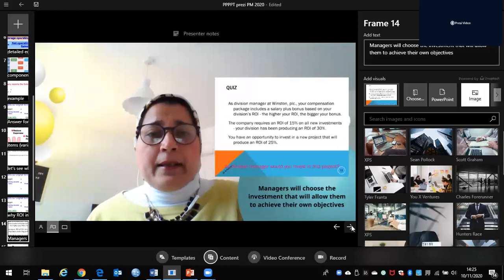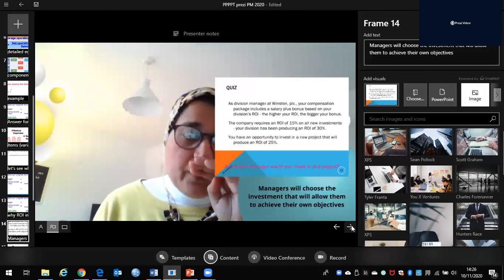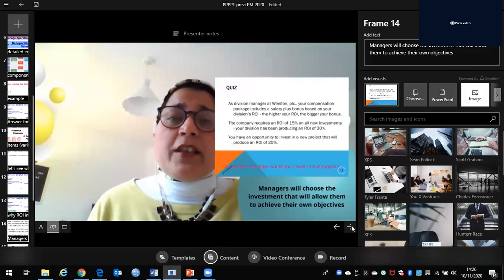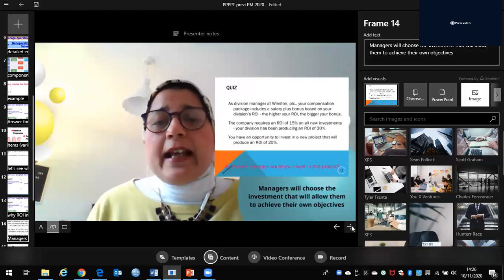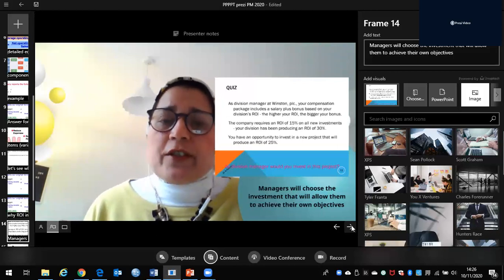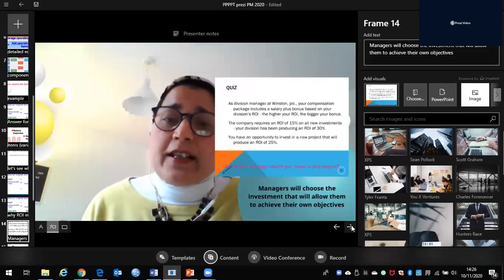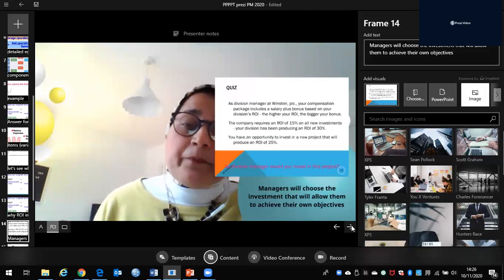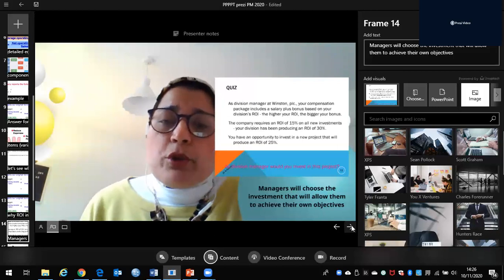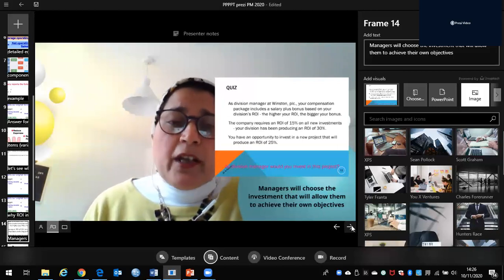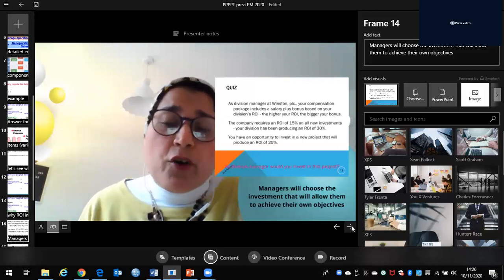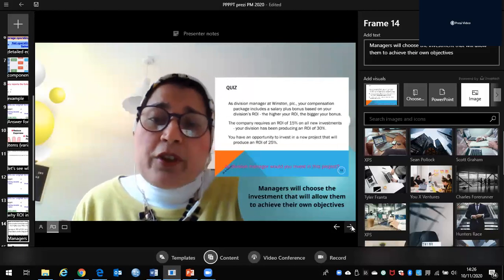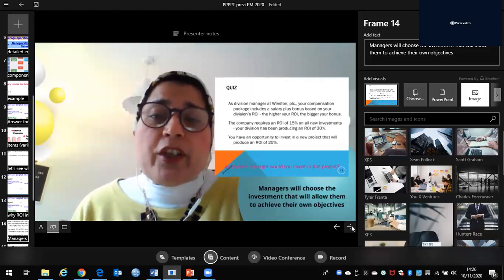The main criticism of return on investment is that managers sometimes invest in projects that will achieve their own objectives, and it does not matter whether this investment achieves the whole company's objectives or not, because if the managers' bonuses or salary depend on their performance evaluation, of course from their point of view they want to invest in projects that will allow them to achieve their own aims.